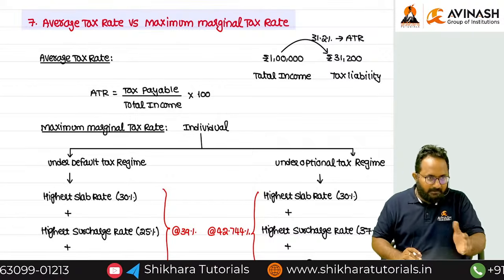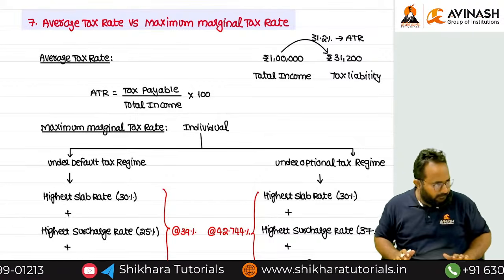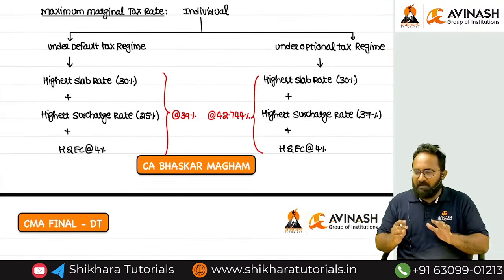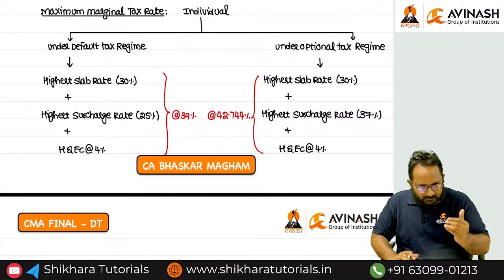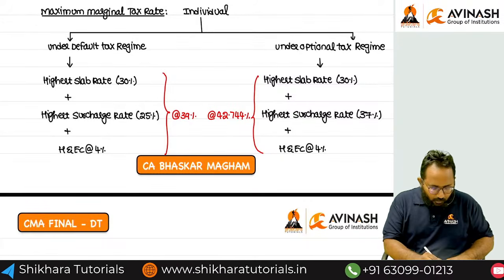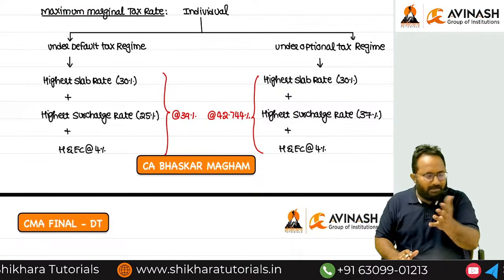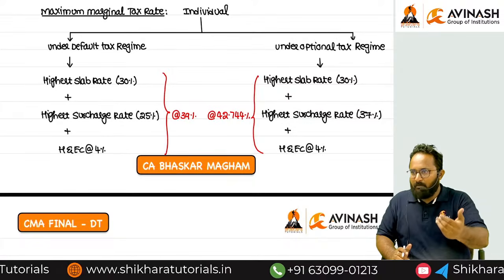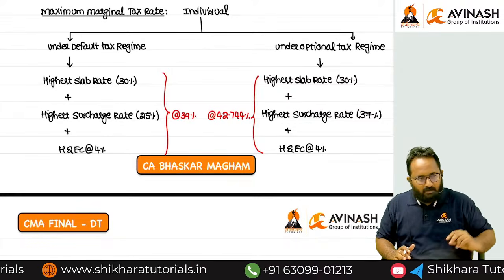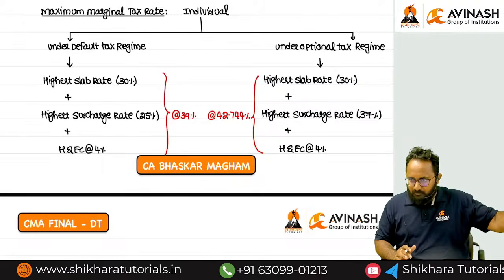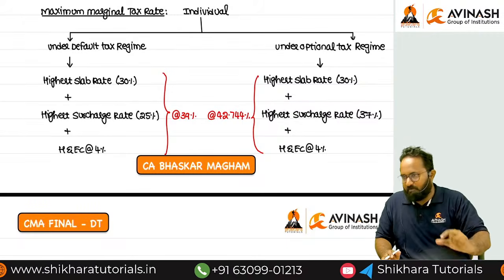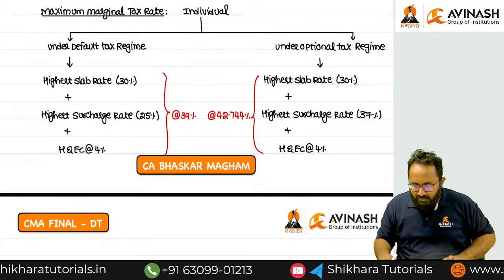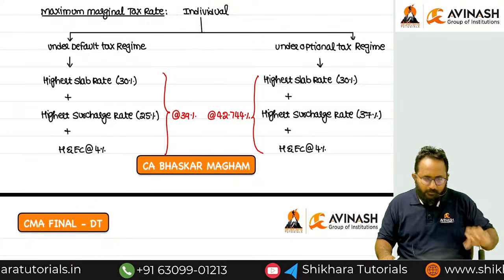In further chapters, always we have to use this reference. In DTAA, always we have to use this concept. In the TDS chapter also, and in other chapters like trust also, we have to use the word MMR. At that time I will not explain anything, because now itself you know what the maximum marginal tax rate means. If you default any provision of the Act, the department wants to punish you with a high tax rate. What is that high tax rate? Maximum marginal tax rate. Understood, all of you?